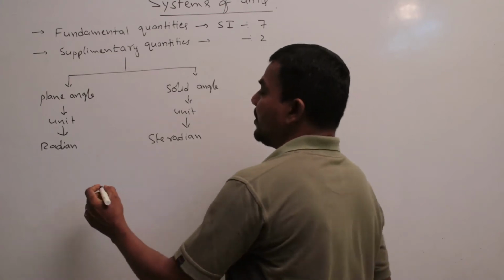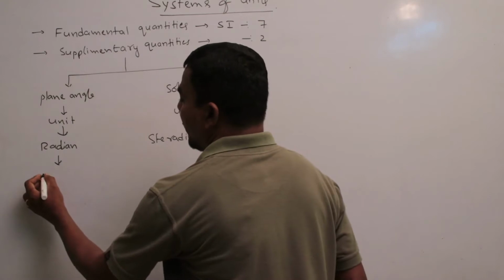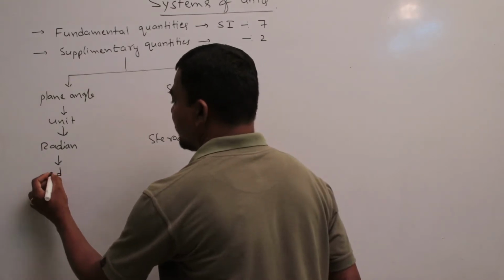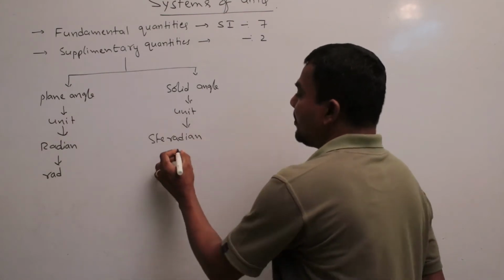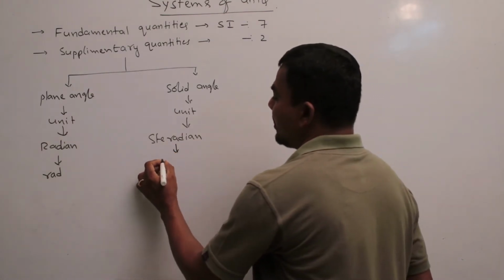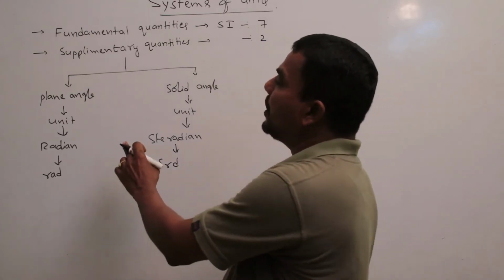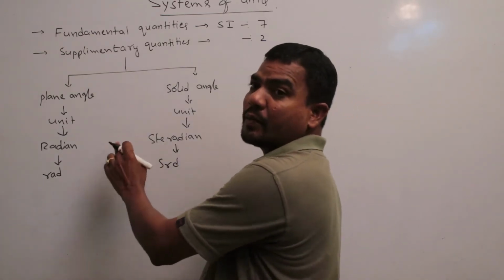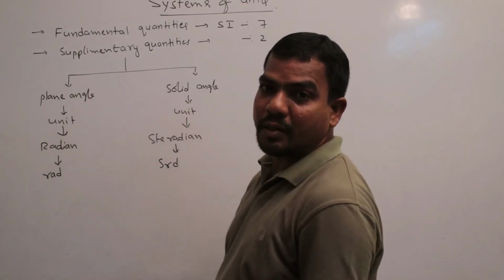The symbol of radian is RAD, and the symbol of steradian is SR. Plane angle is the two-dimensional angular displacement, and solid angle is the three-dimensional displacement.